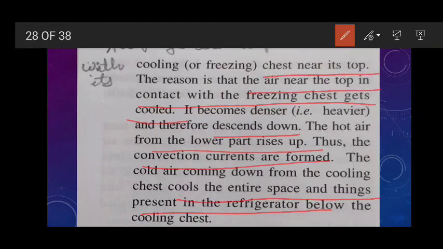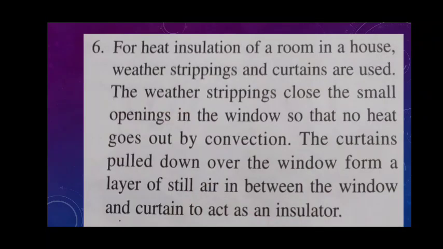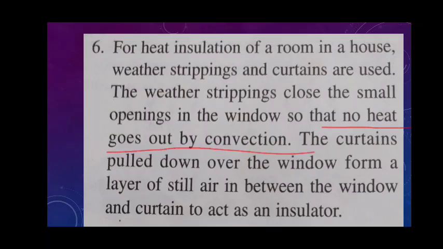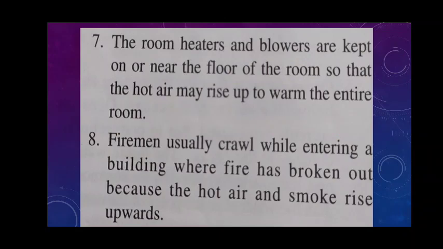Near its top. Okay, now the next is heat insulation of a room in a house. Weather strippings and curtains are used. Why? Because the weather strippings close the small openings in the windows so that no heat goes out by convection. Okay, so this is the use of what? This is the use of convection current.